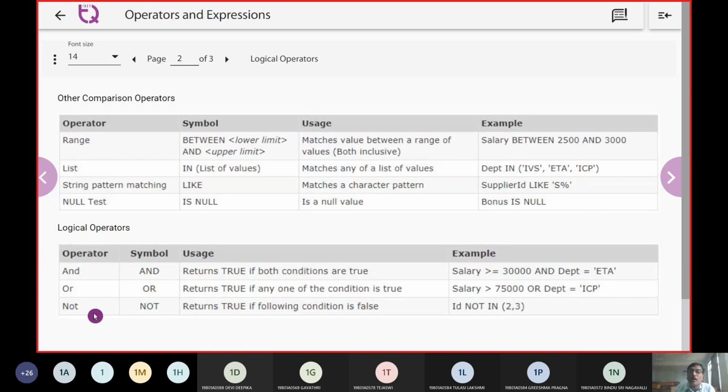But as far as an OR operation is concerned, whether it should be 75,000 or whether it should be greater than ICP, anything is possible. Any one case is true. We can pull this into our relation where we are going to use the help of an OR operator.